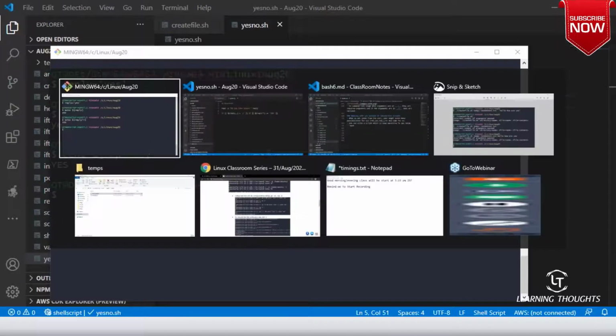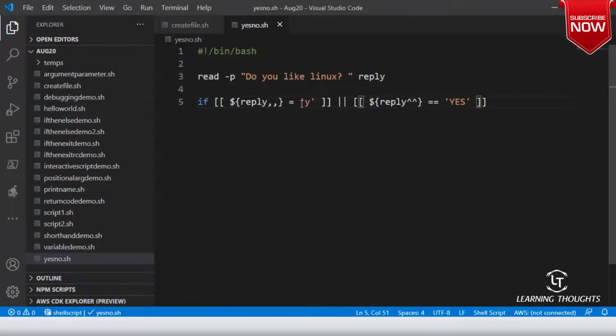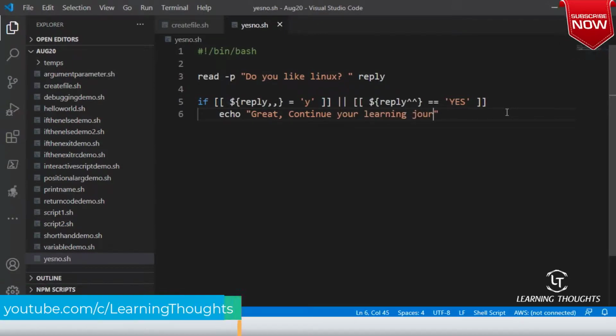So here $reply with commas stands for lowercase conversion, and the caret symbol tells you the uppercase. So echo "Great, continue your learning journey."